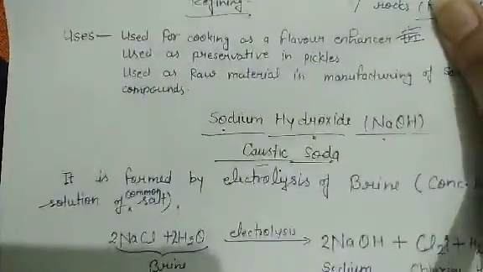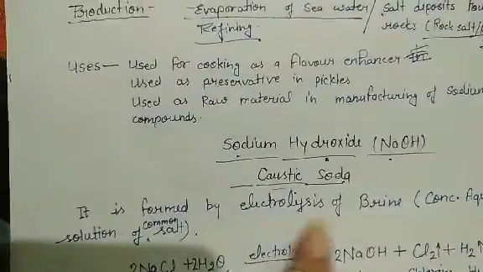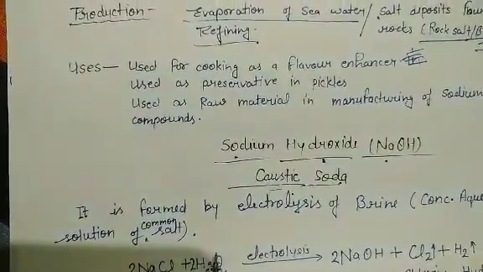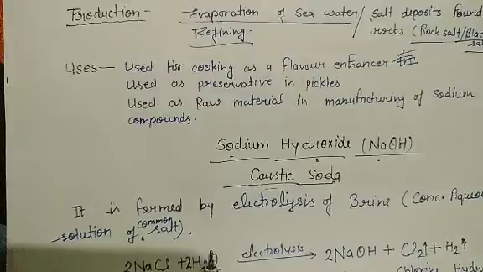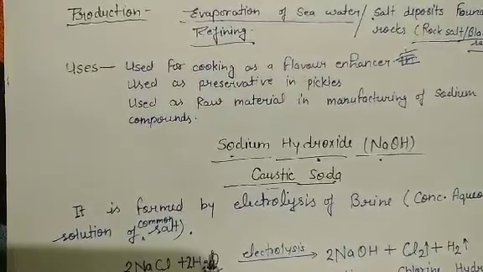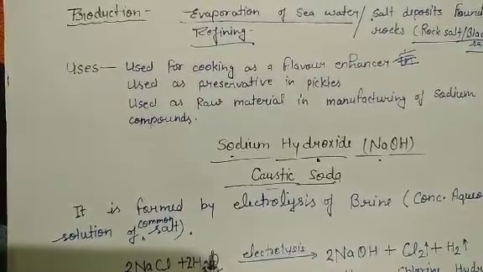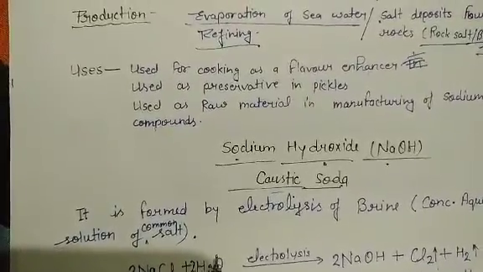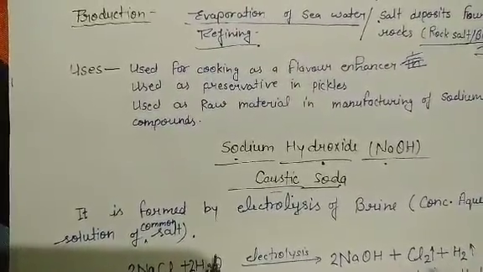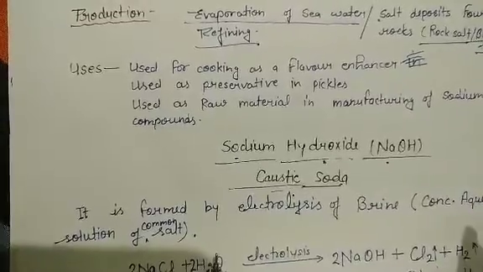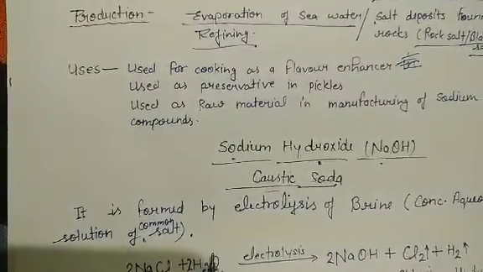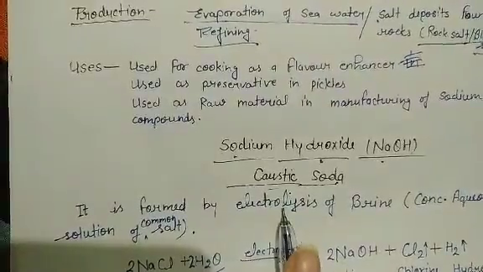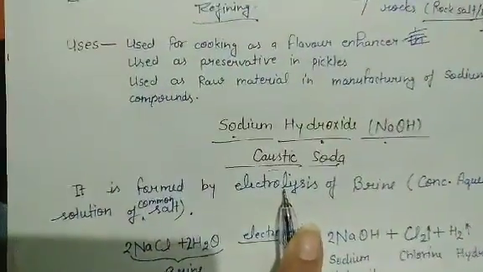So caustic soda is generally formed by the electrolysis of brine. Now the question arises, what is brine? Brine is nothing but an aqueous solution of common salt, which is known as NaCl, sodium chloride. When you make a concentrated solution of sodium chloride in water, that solution is known as brine. If you do the electrolysis of this brine, you will get these products.